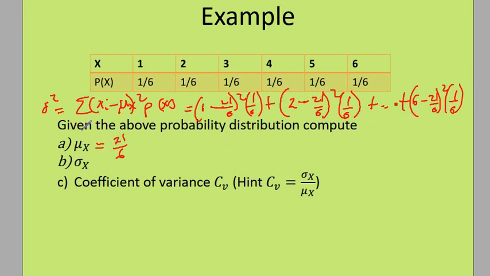So when you get your calculators, you do that, you should be able to find sigma squared, which is your variance.